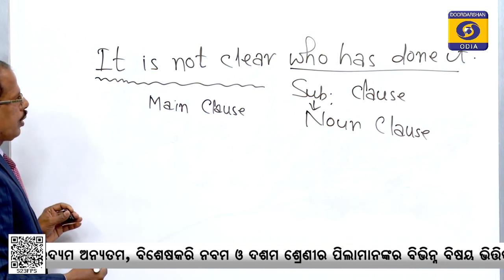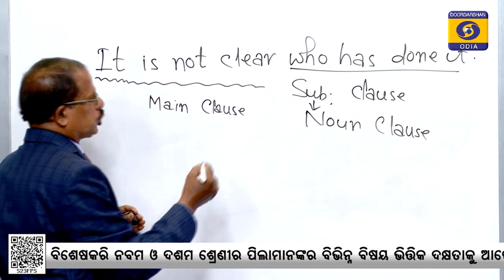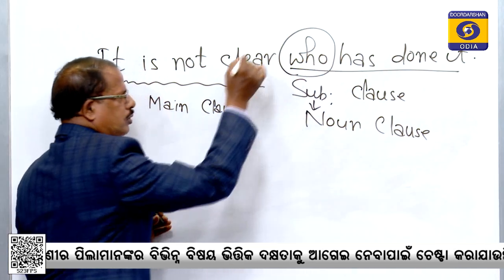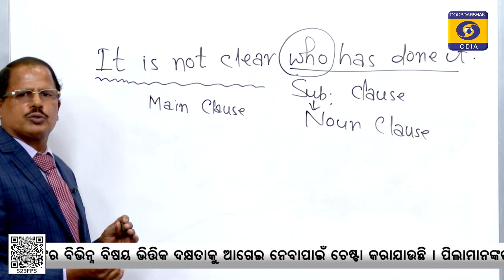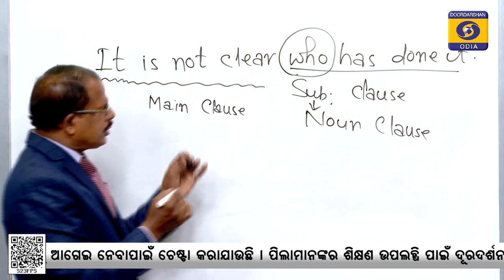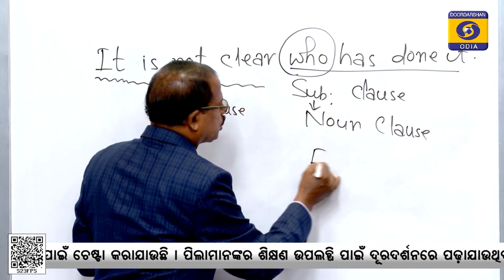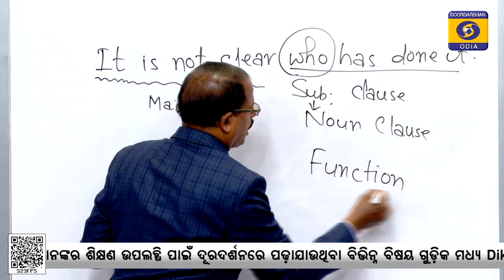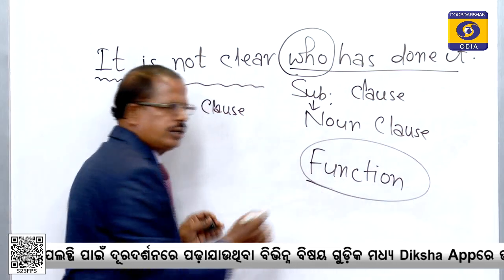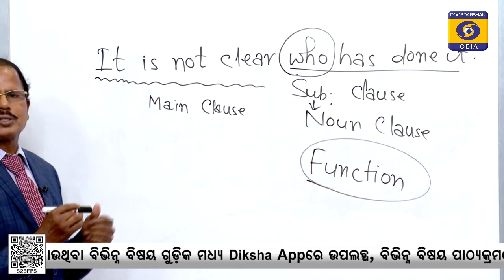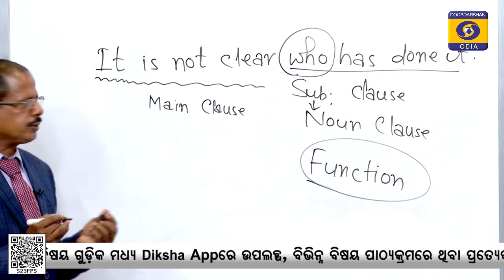And what is its function? So, what is its form? As we have already discussed, the form is WH form. It begins with a WH word. The question is, what is its function? It is very difficult to understand the function, because grammarians are also of different opinions for this sentence. That is why I wrote this sentence on the board, right.